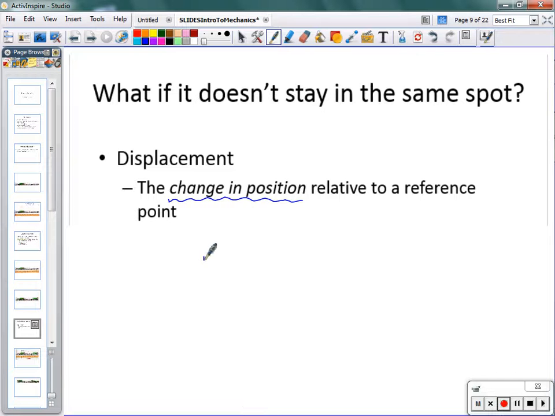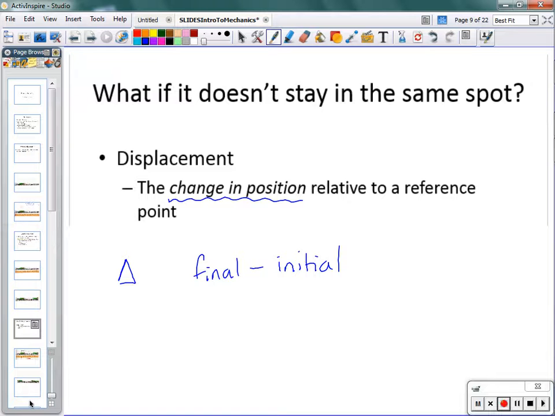We need to know where that object ends up, or what condition this thing ends up in, compared to what it was like at the beginning of the situation. So when we're talking about the change in something, we can calculate it mathematically by looking at final minus initial. What condition does it end up in versus what condition did it begin in? And we have a mathematical symbol that represents this operation, and it looks like a triangle.